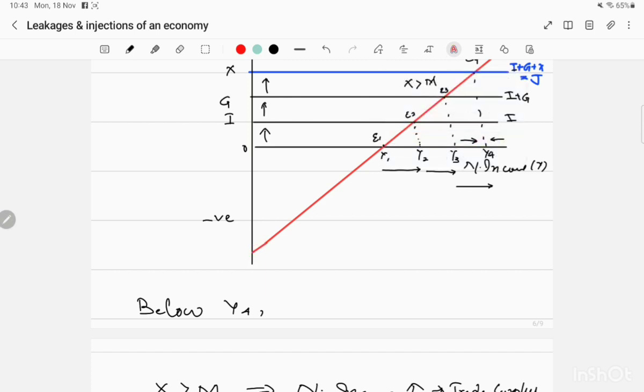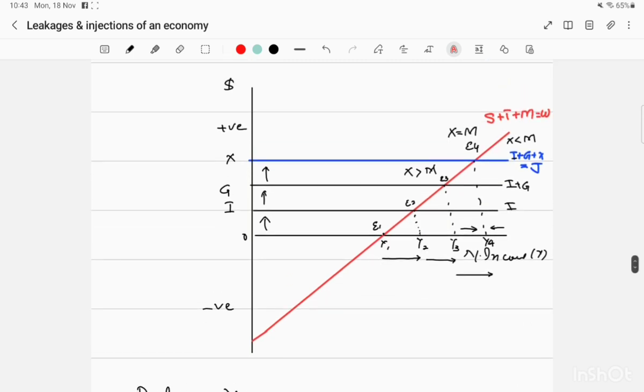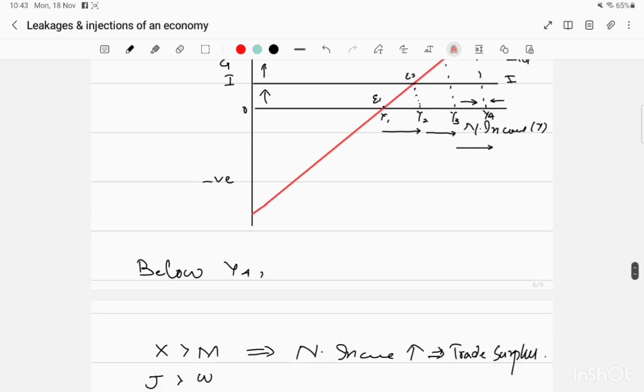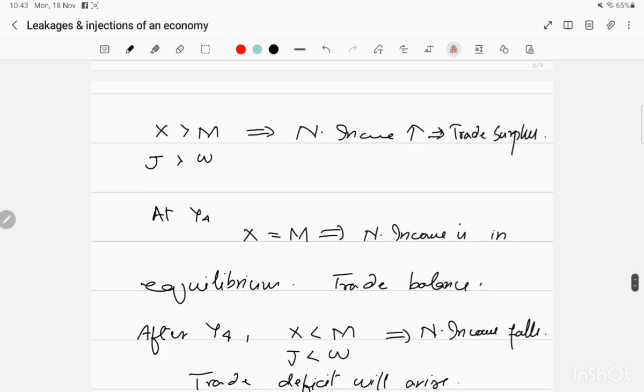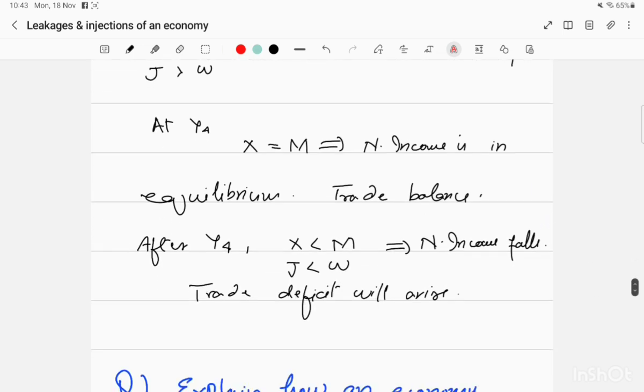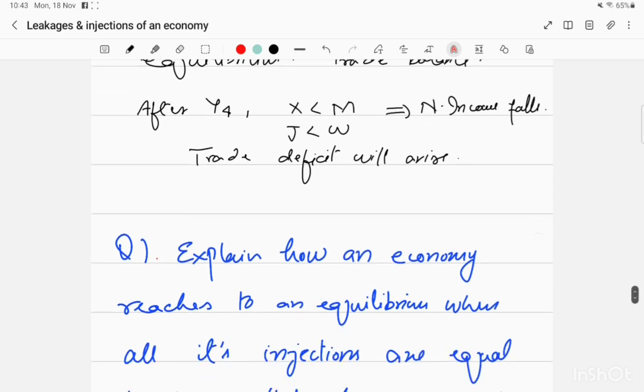So now you will find that where our injection and withdrawal lines are equal to each other, that is the national income equilibrium. Below Y4, exports are more than imports, so national income is increasing, and there is a trade surplus. At Y4, exports are equal to imports, so national income is in equilibrium, trade balance is there. After Y4, exports are less than imports, so national income falls, so trade deficit will arise.